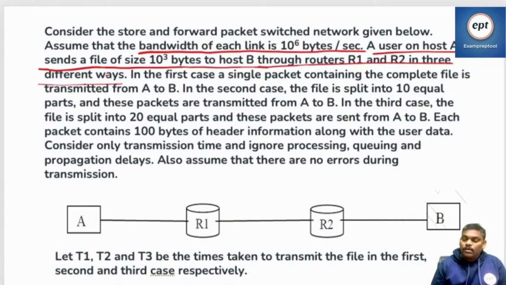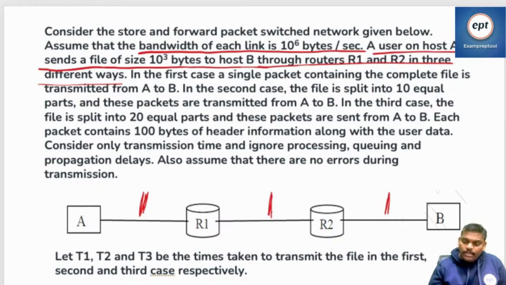Now see everyone, the bandwidth of each link, see this link, is 10^6 bytes per second.